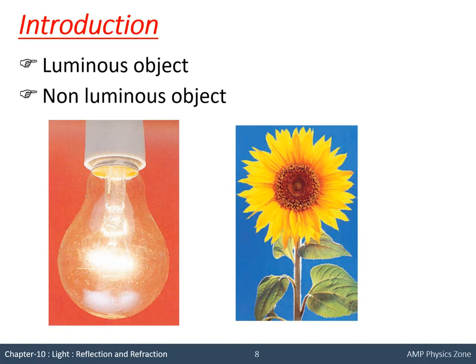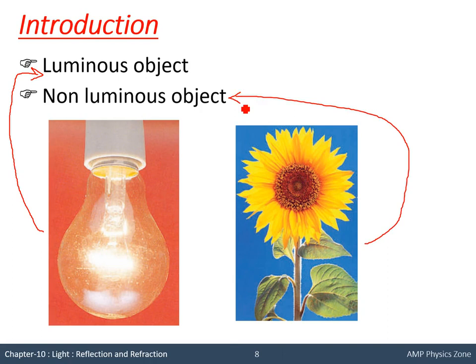Now luminous objects and non-luminous objects. Luminous object means an object which emits its own light. Non-luminous object means it reflects the light of a luminous object.